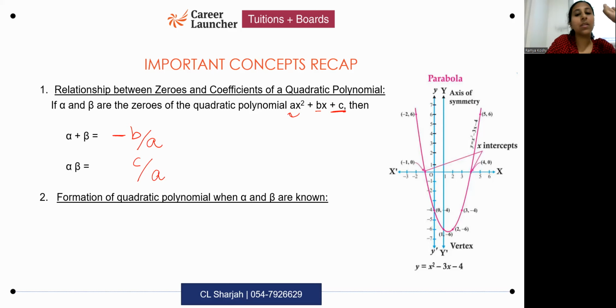One very important thing is, minus b means negative of whatever is the coefficient of x. Some of you, when you see plus 2 here, you take it correctly. You know the formula is minus b by a, you take minus 2.